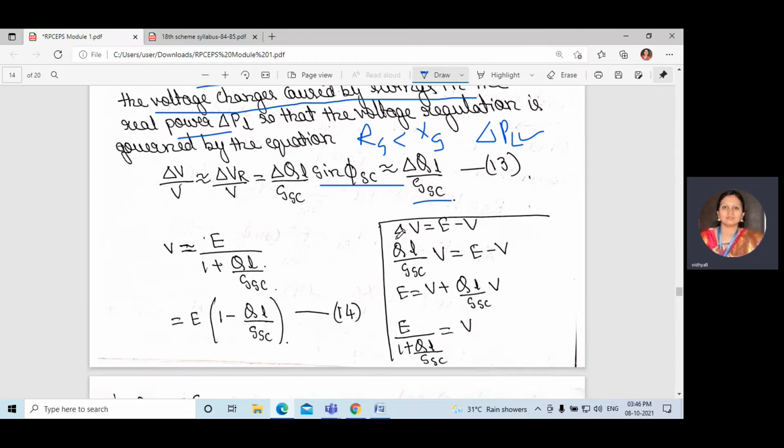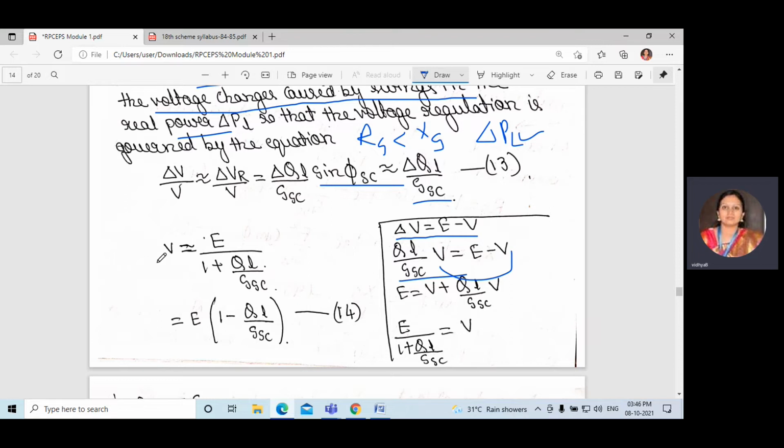There is the equation that we have written in the starting, delta V is equal to E minus V. From this equation, we know that delta V is equal to delta QL divided by SSC into V. That is what I have written here, E minus V. So when you combine these two, E is equal to V plus QL divided by SSC into V. When you take out common V, you'll get 1 plus QL divided by SSC.